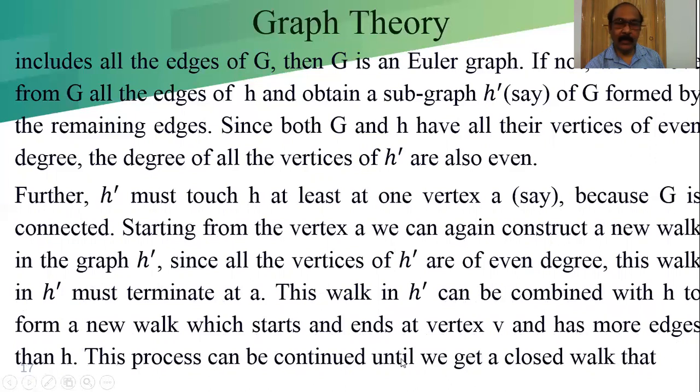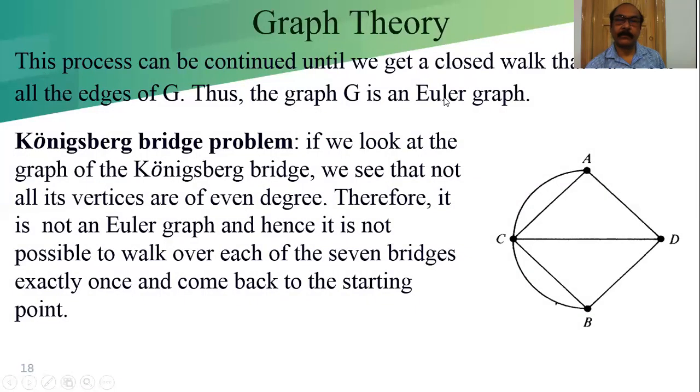This process can be continued until we get a closed walk that traverses all the edges of G. Thus, the graph G is an Euler graph.